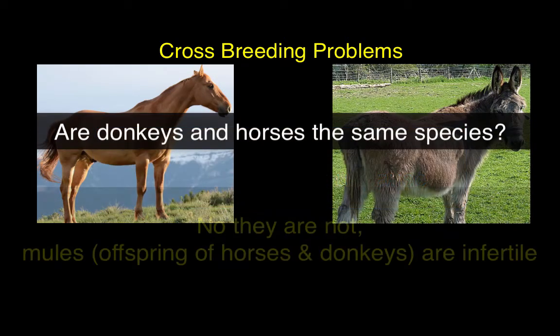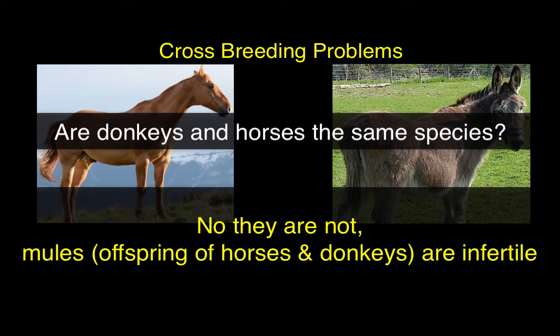And I would say no. According to the biological species concept, the horse and the donkey are not part of the same species because, although they are able to produce viable offspring, even under natural conditions, those offspring are infertile. So you would say the horse and the donkey are not similar enough to be considered part of the same species. This brings us to the idea of the evolution of new species.